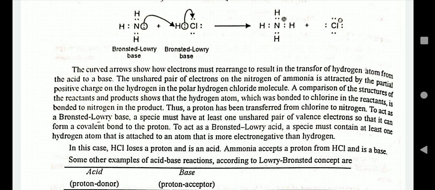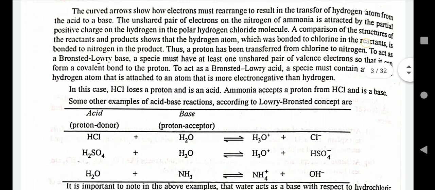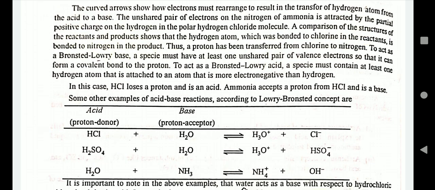A comparison of the structure of the reactant and the product shows that the hydrogen atom which was bonded to chlorine in the reactant is bonded to nitrogen in the product. A proton has been transferred from chlorine to nitrogen. Ammonia acts as a Bronsted-Lowry base. In this case, HCl loses a proton and is an acid, and ammonia accepts a proton from the acid.